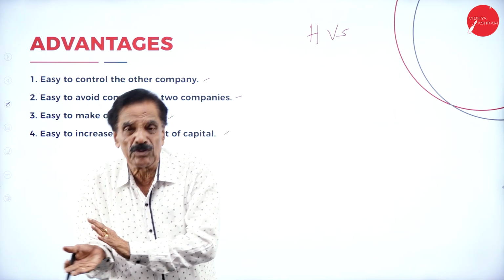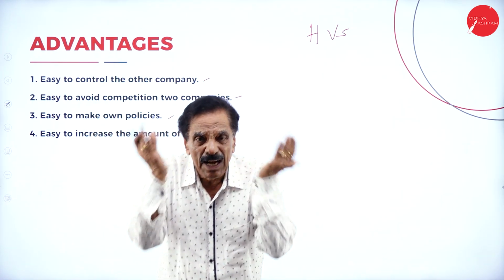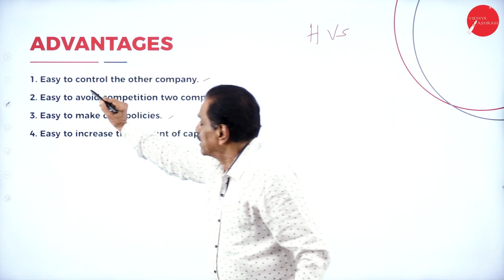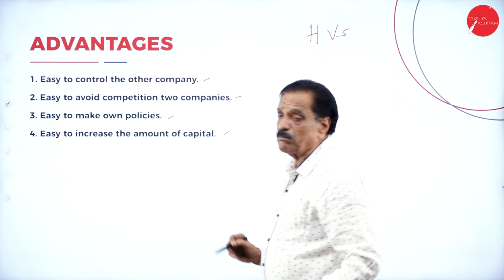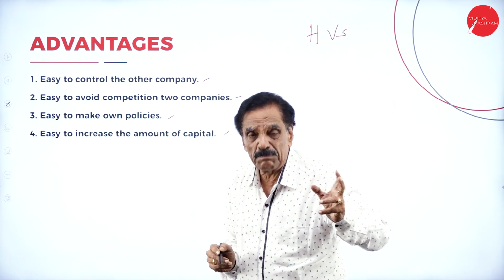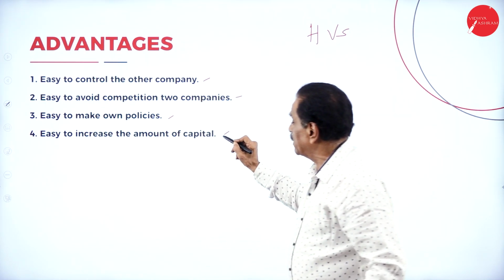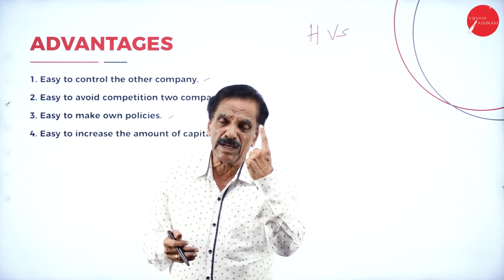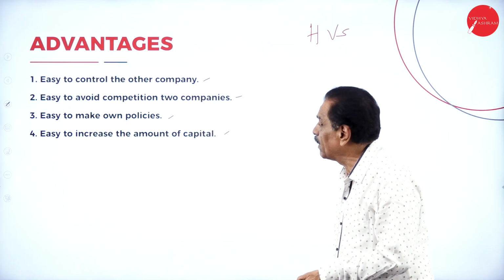So, we can increase the amount of capital, because the capital of H Limited and the capital of S Limited are combined together and the capital has been increased now. So, what are the advantages? Easy to control the other company, easy to avoid the competition of the two companies, easy to make their own policies because they are under one control of the holding company, and easy to increase the amount of capital because both companies combine together and form one company, so the capital naturally increases. Hope you understand this point.